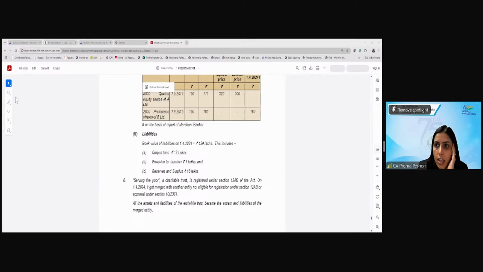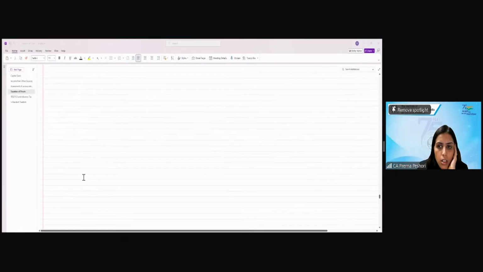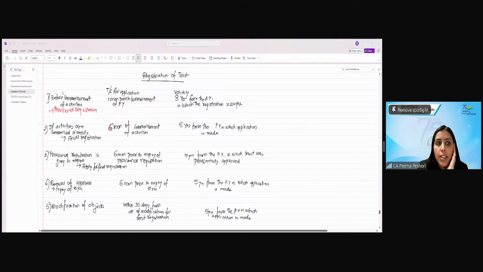Yes. Now the last topic that I will discuss with you is the registration of the trust. The trust, before it commences the activities, has to apply for a provisional registration 1 month prior to the commencement of the previous year. And the registration is valid for 3 years from the AY in which registration is sought. If the activities are already commenced, then you don't need to go for provisional registration. You need to directly apply for the final registration within 6 months from the commencement of activity. And the final registration is valid for a period of 5 years.